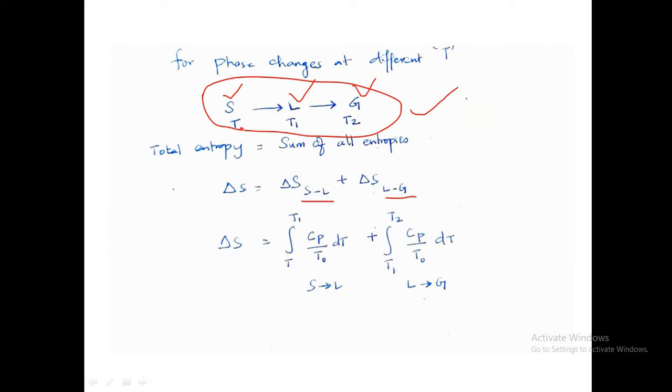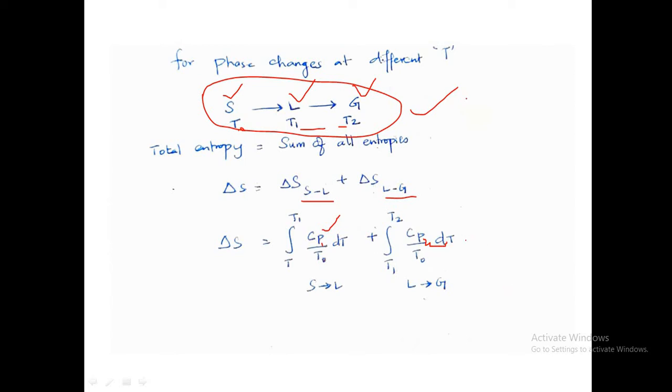So this is T, actually T to T1, Cp by T remains the same, right? So T into dT, plus T1 to T2 Cp by T into dT. And in each phase the heat capacity changes, right? This is Cp1 and here it will be Cp2, so this will be taken.